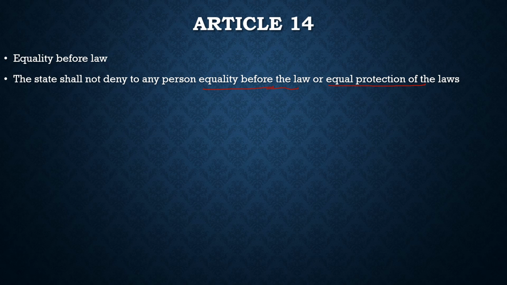For example, if any woman does anything wrong, there would be some leniency towards her. So it is with respect that you have to take the consideration of many things with respect to it. So this is what Article 14 explains to you. It gives us the provisions of reservation. Even though reservation is not directly mentioned, it can be traced from Article 14. So I hope you have got the basic idea about these two basic concepts.